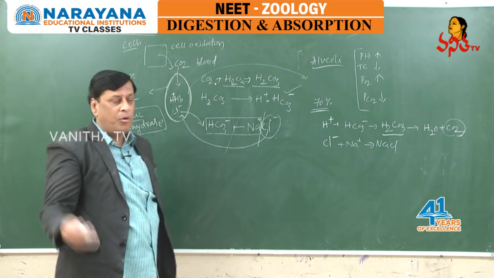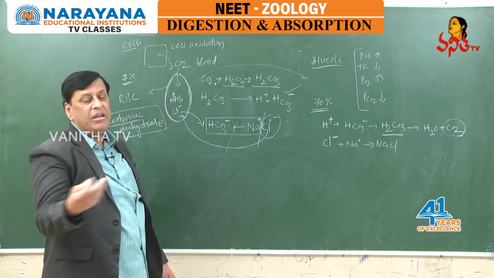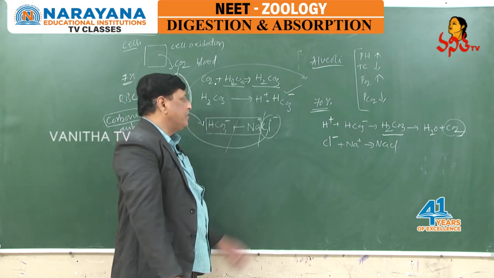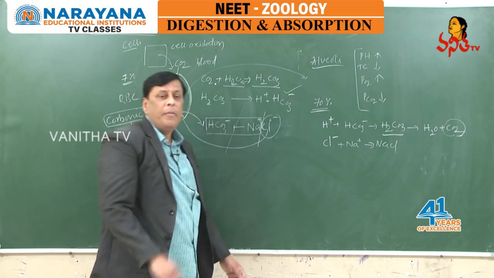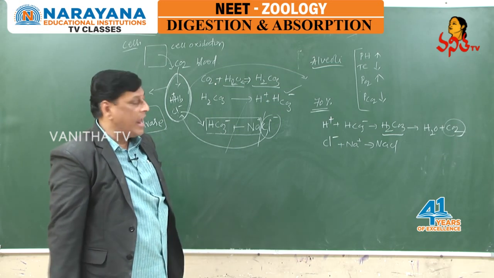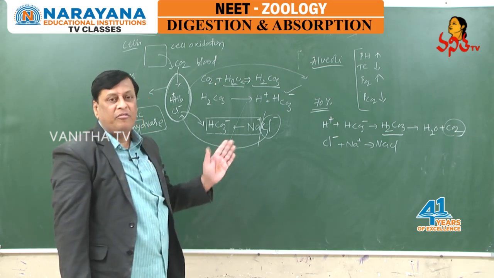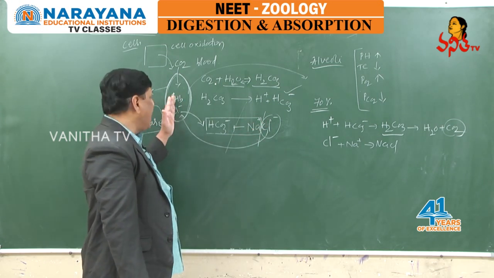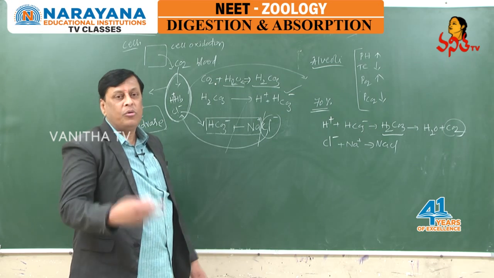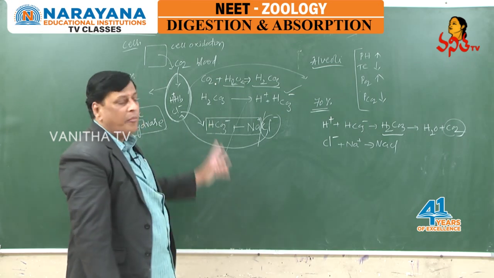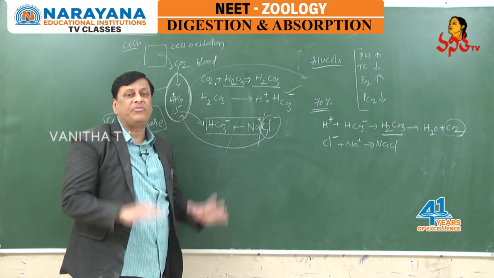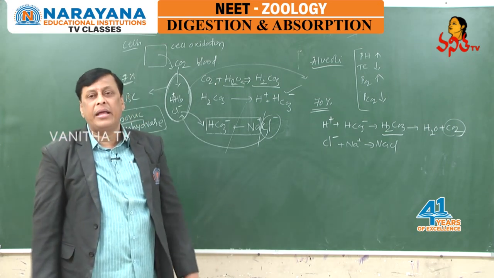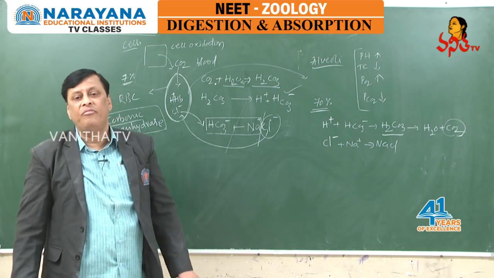20-25% as carbamino compounds, 7% in physical solution as carbonic acid, and about 70% transported in the form of bicarbonates. In such transportation, chloride plays a vital role. It shifts from plasma to RBC and again comes back from RBC to plasma. Hence, we call this phenomenon the chloride shift. This phenomenon was explained by Hamburger. Hence, we call this the Hamburger effect or Hamburger phenomenon.